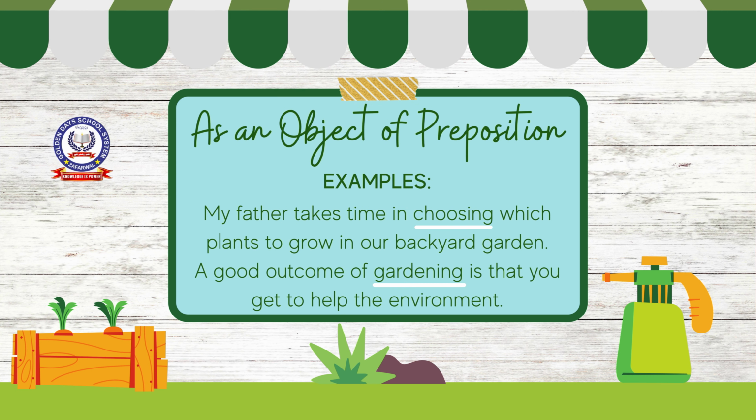As an object of a preposition. Examples: My father takes time in choosing which plants to grow in our backyard garden. A good outcome of gardening is that you get to help the environment. Here, choosing and gardening are highlighted.